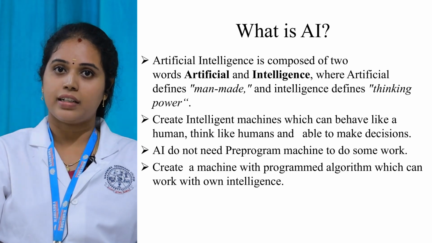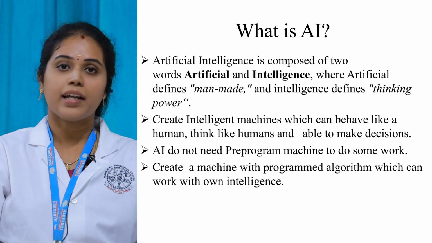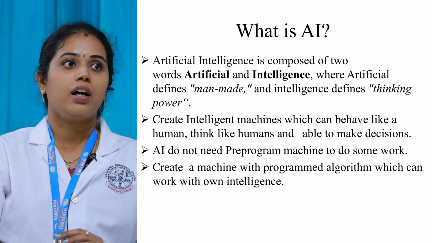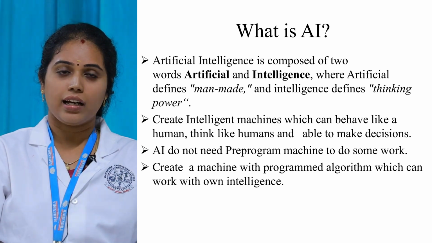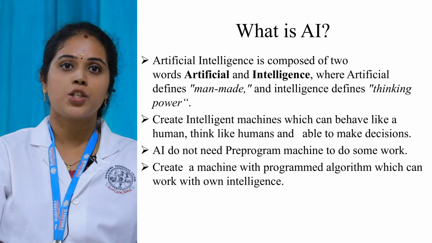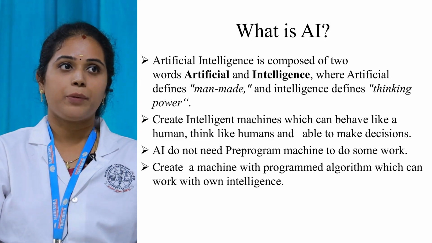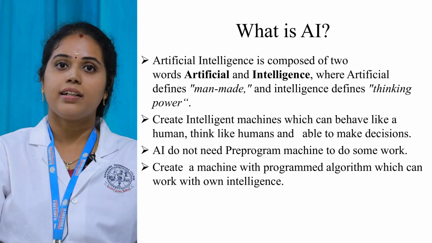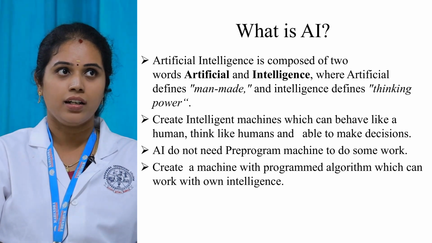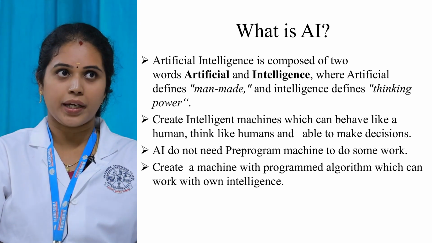But in the case of gadgets under AI, it is not pre-programmed. It can work with its own intelligence. That is the major difference between normal gadgets and gadgets under AI. Normal gadgets are pre-programmed, while gadgets under AI are not pre-programmed; they work with their own intelligence, right? So this is a basic intro of artificial intelligence, okay?